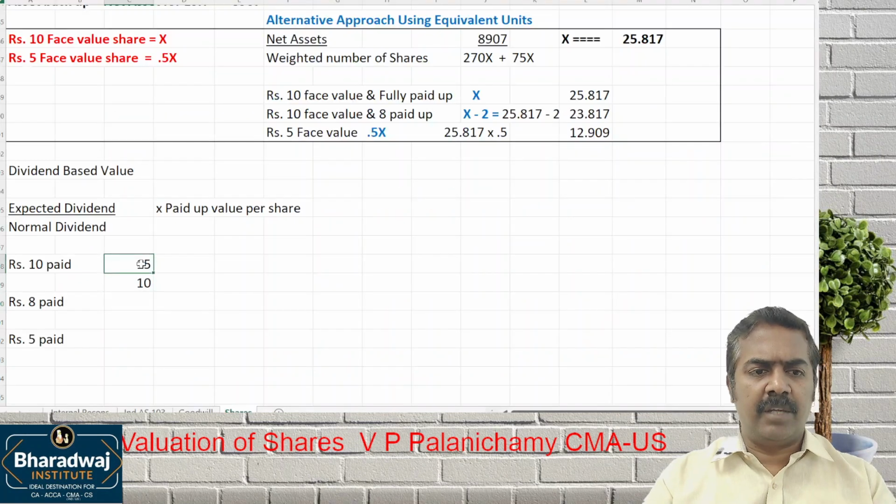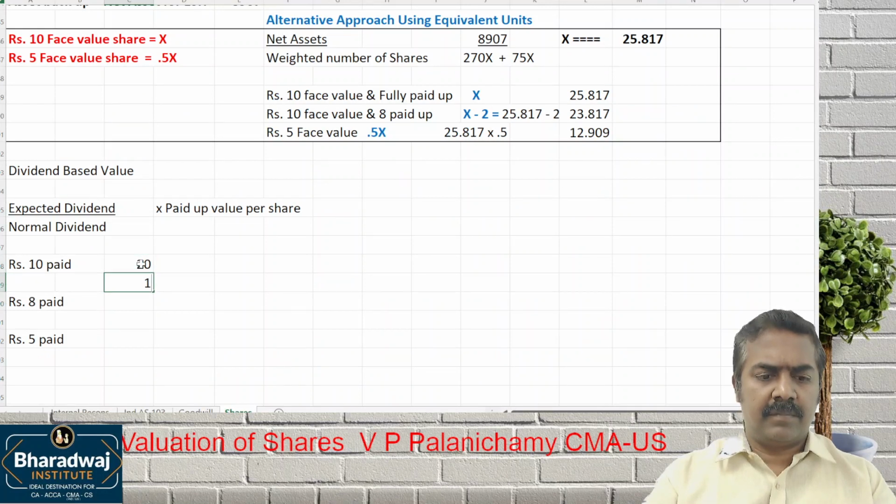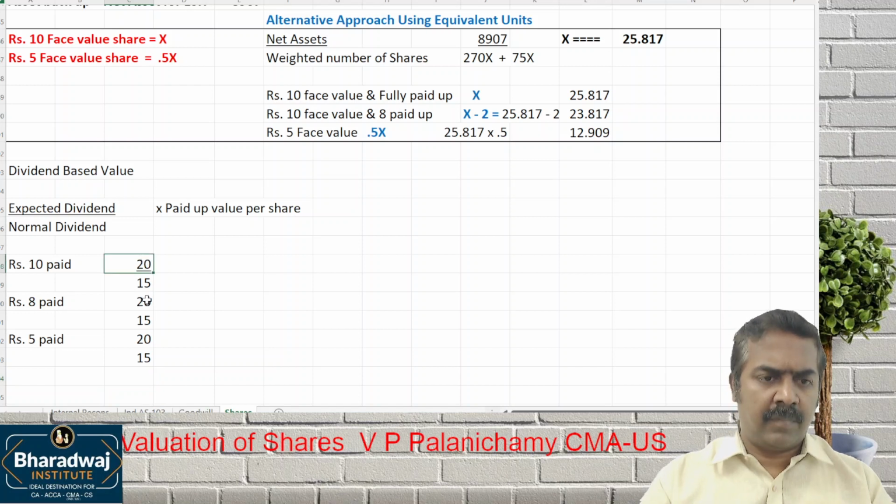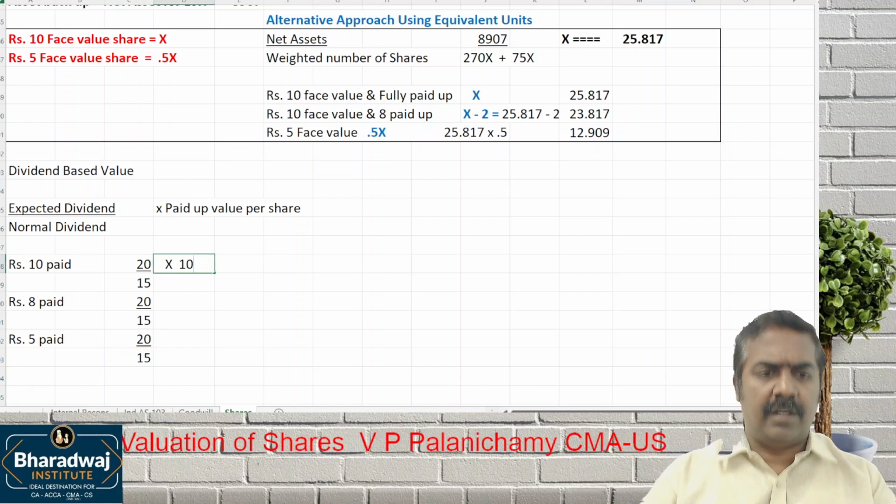20 by 15, into paid up value per share. What is the paid up value per share? 10 rupees.